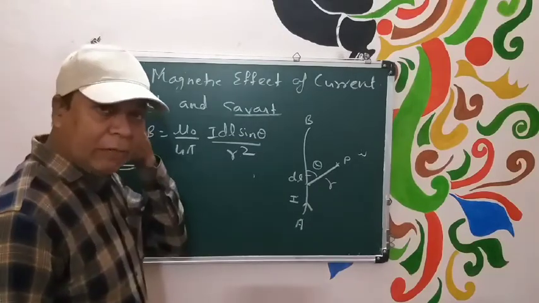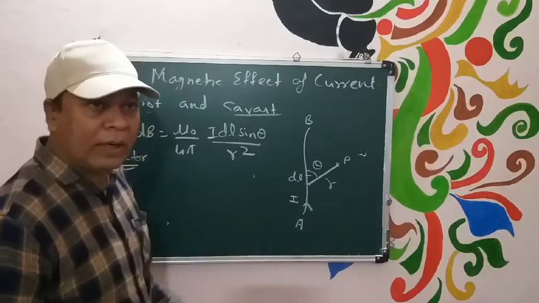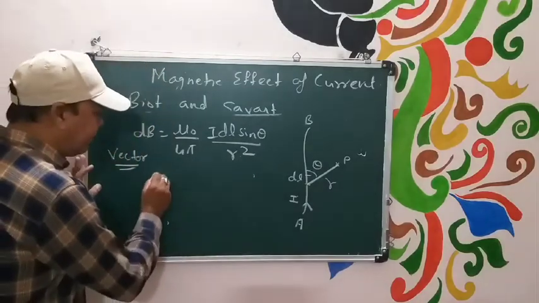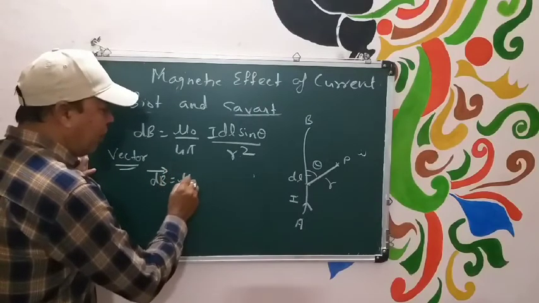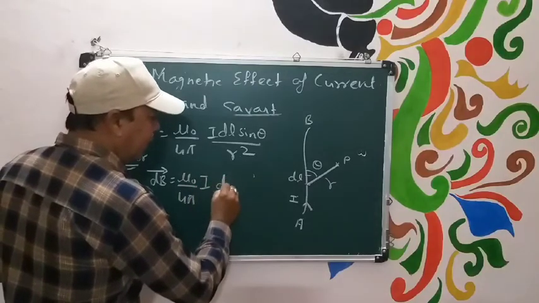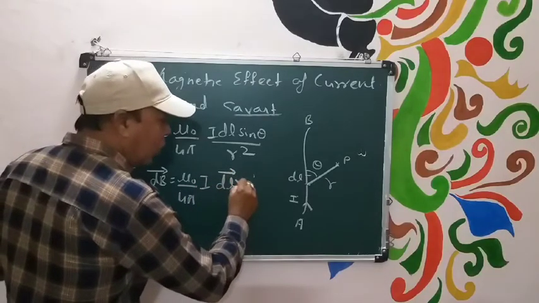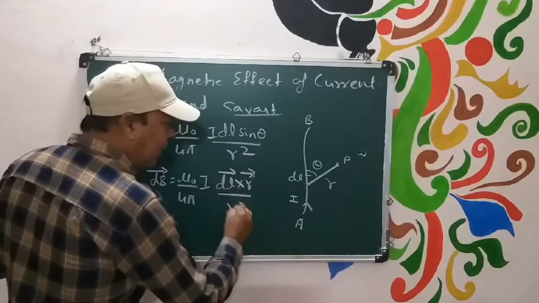dV is a magnetic field. So magnetic field is a vector quantity. So in vector form, we will write dV equal to mu naught upon 4 pi I dl cross r divided by r cube.